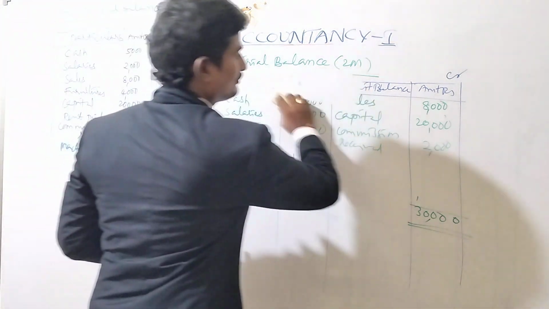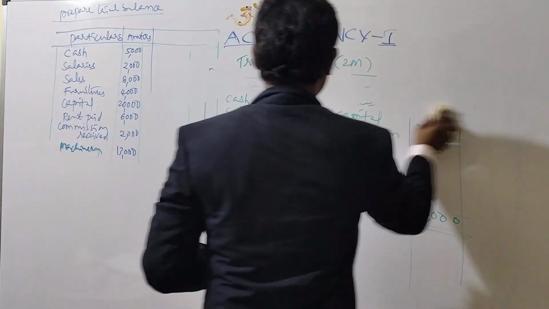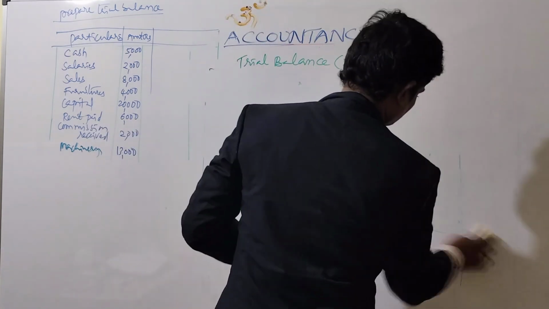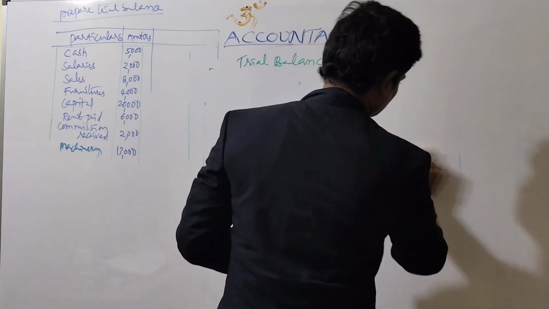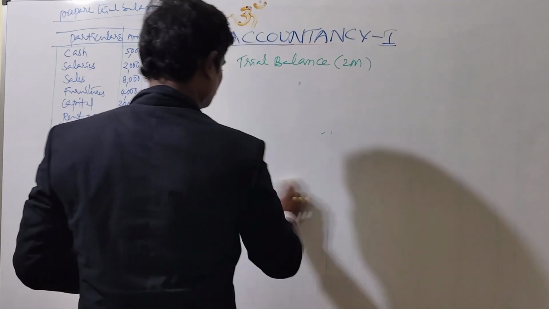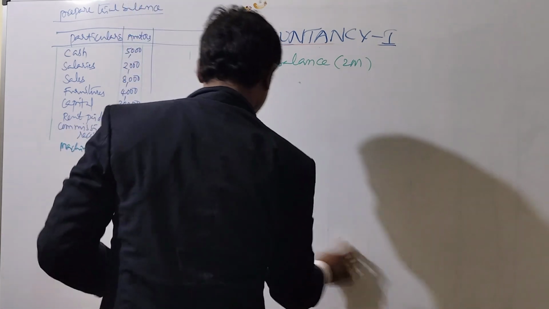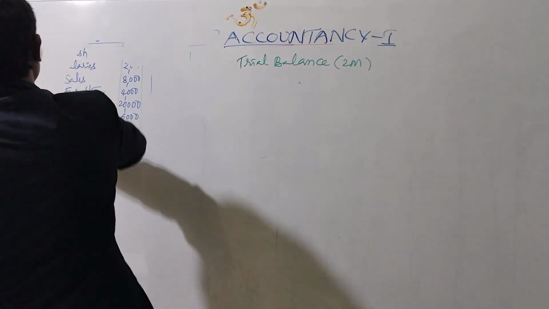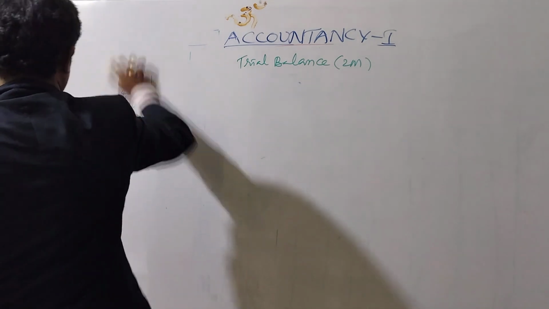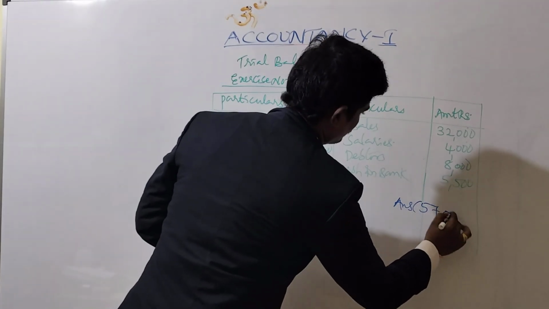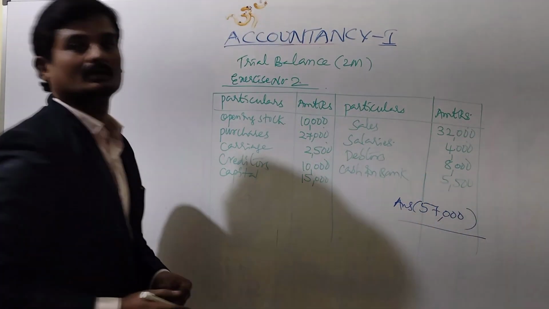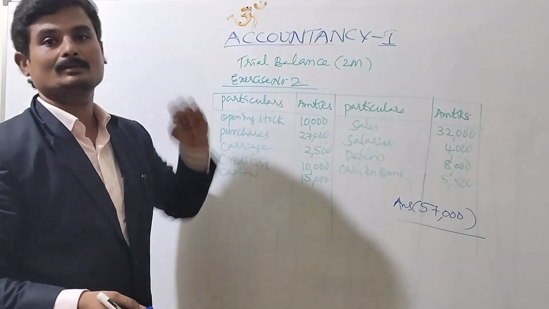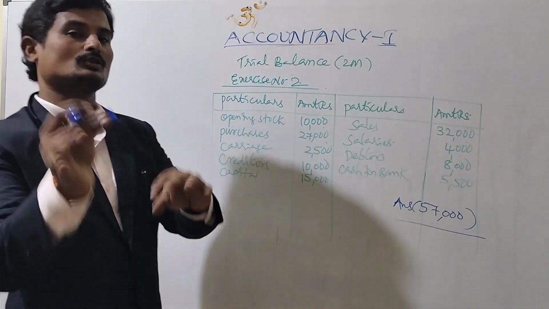So I will give you one more exercise for your practice. Okay, students. So this is exercise number 2 for trial balance. So practice in your notebook.